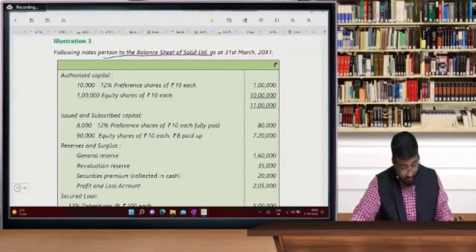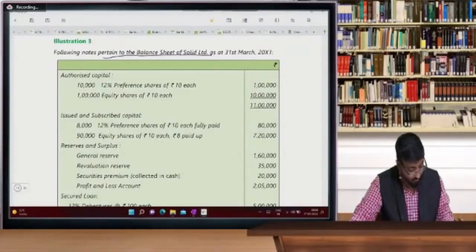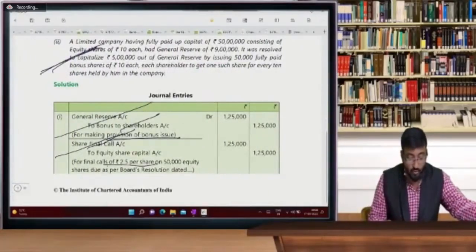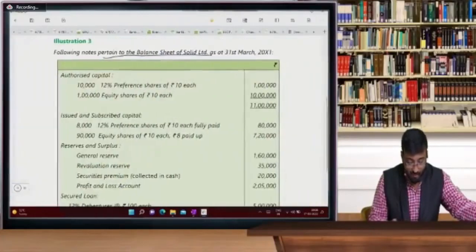Authorized capital. Yes. Yes, better. The second part is easy. You can do it on your own. It's a very easy question. Second question.